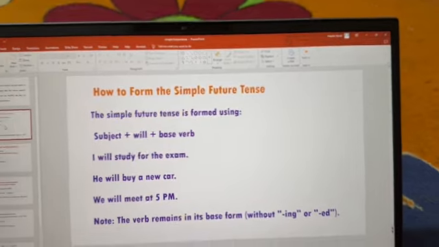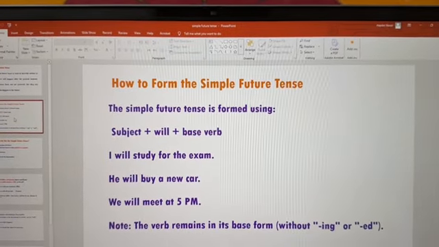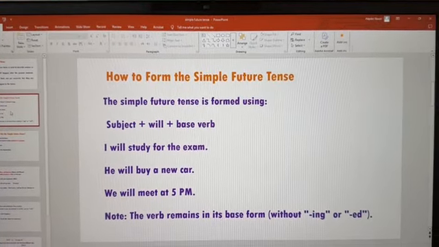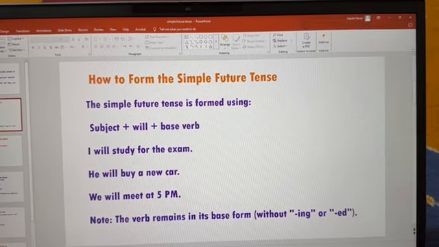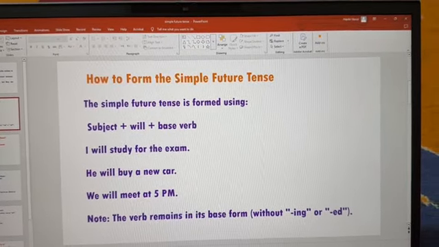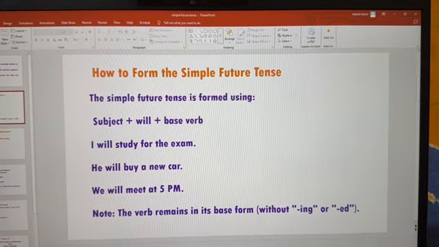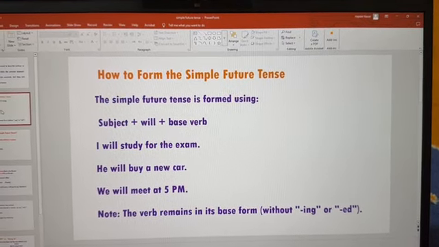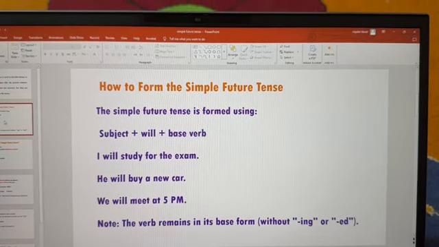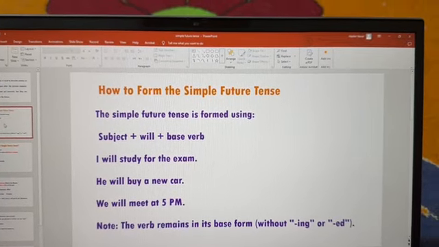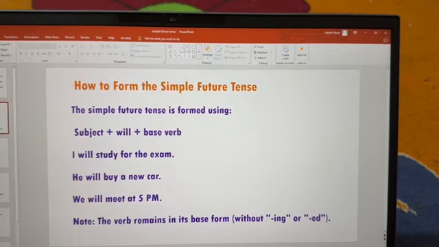Now here is something that is very important for you. You have to take into consideration that the form after will or shall should be in the basic form. What does it mean? It means that the verb should not be inflected with ing or ed or s third person singular. The verb should be in the basic form without any addition.